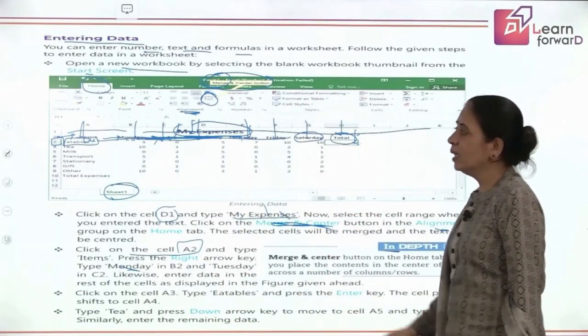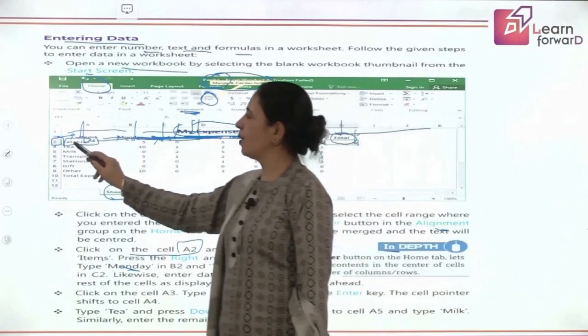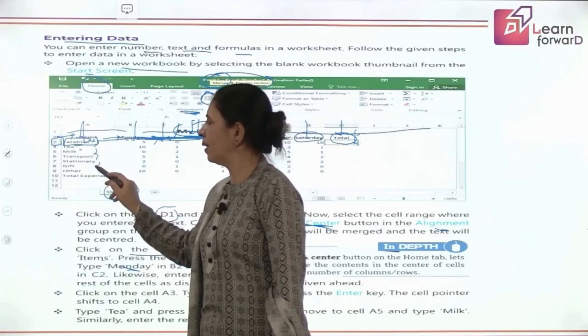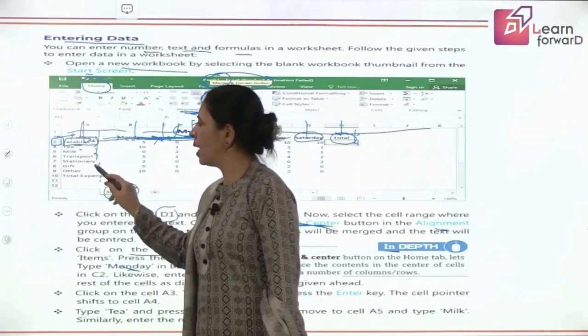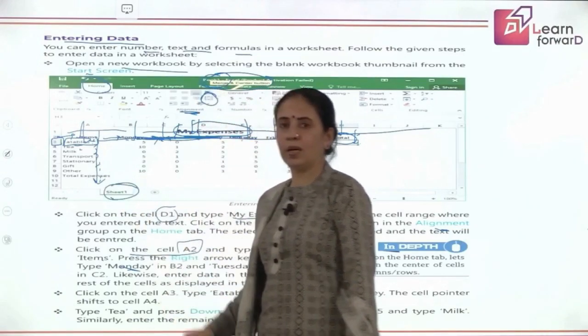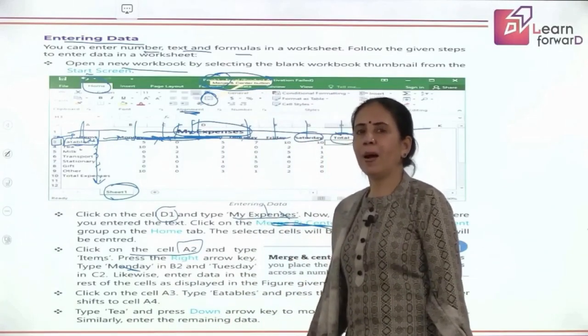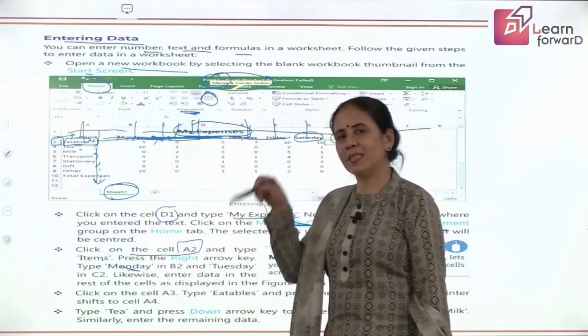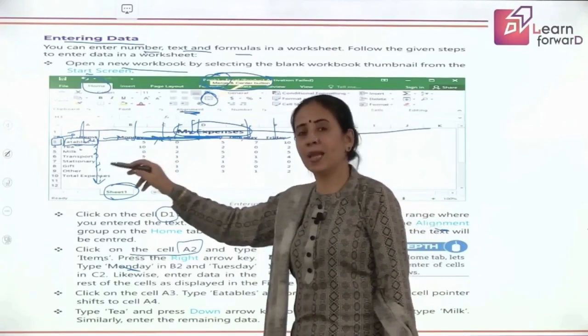And once this is selected, you start writing the item names, pressing Enter every time, and you will keep coming in the downward direction. It can be done by pressing the down arrow. Very good. We can do it by pressing the down arrow. We can do it by pressing the Enter key also.